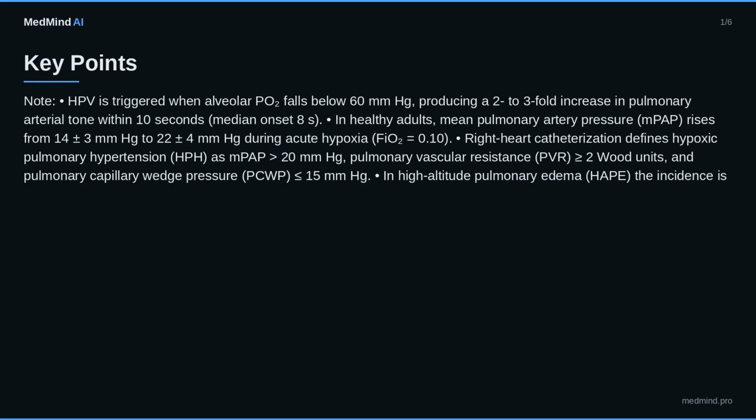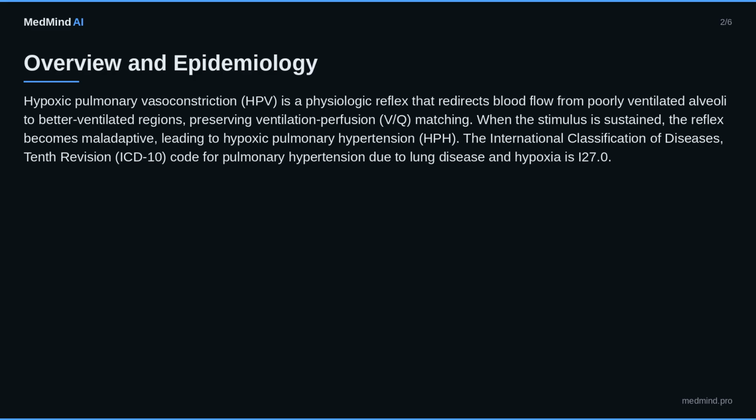Right ventricular, RV, failure develops in 32% of patients with chronic HPV, and 1-year mortality rises to 27% when RV ejection fraction falls below 35%. Overview and epidemiology. Hypoxic pulmonary vasoconstriction, HPV, is a physiologic reflex that redirects blood flow from poorly ventilated alveoli to better ventilated regions, preserving ventilation perfusion, V/Q, matching. When the stimulus is sustained, the reflex becomes maladaptive, leading to hypoxic pulmonary hypertension, HPH.